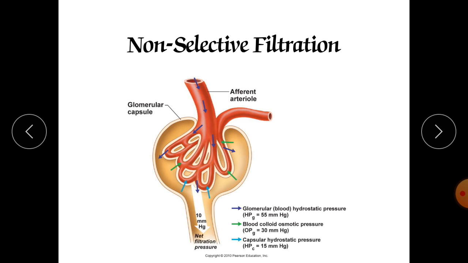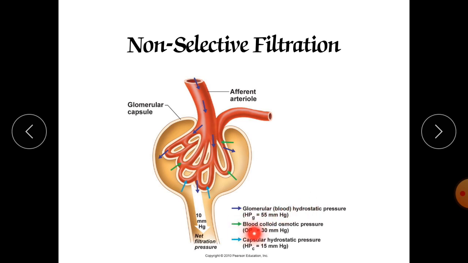Now, the glomerular hydrostatic pressure is also called capillary pressure. It is a pressure which is coming from the afferent arteriole. The blood starts to enter the filtrate. It is a glomerulus, and from the glomerulus the filtrate will try to enter the tubule. So that pressure is called capillary pressure or glomerular blood hydrostatic pressure, and that pressure is 55 mmHg.